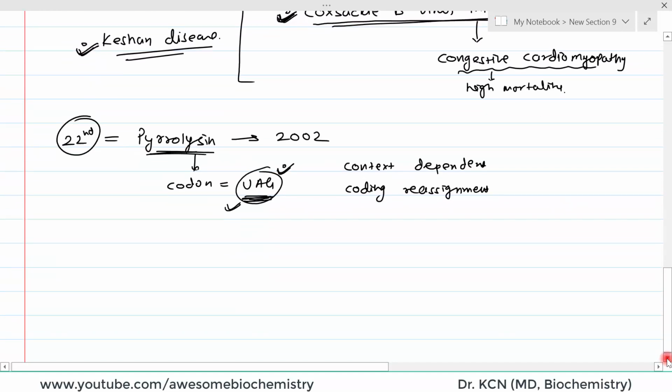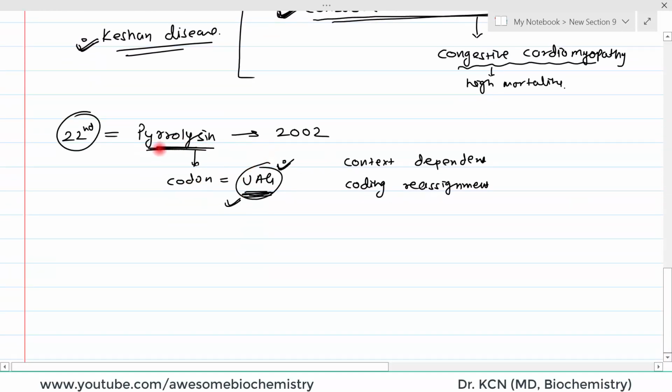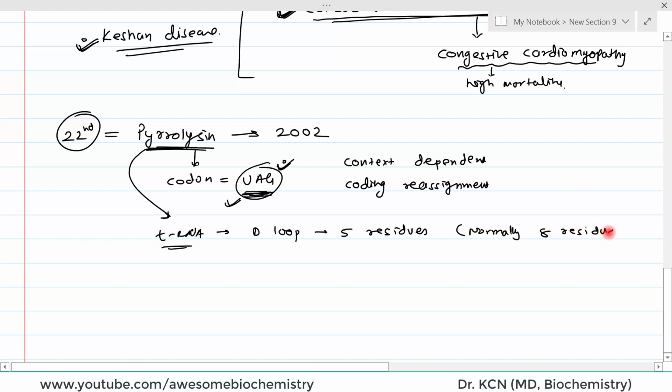But yes, some things are found: the tRNA which carries pyrrolysine has some peculiarity. Its D loop, we know that there is a D loop in the structure of tRNA, right. So, the D loop contains only 5 residues, whereas normally this D loop contains 8 nucleotide residues, right.